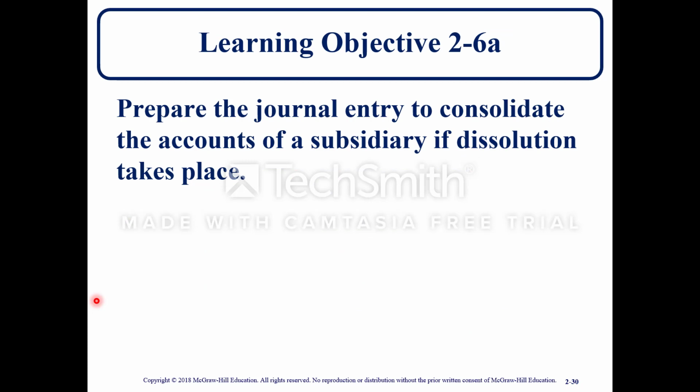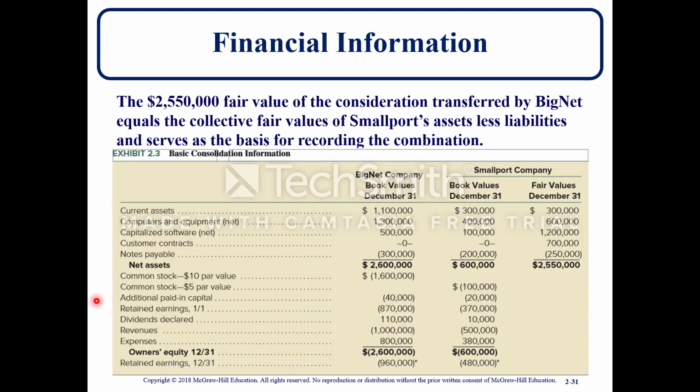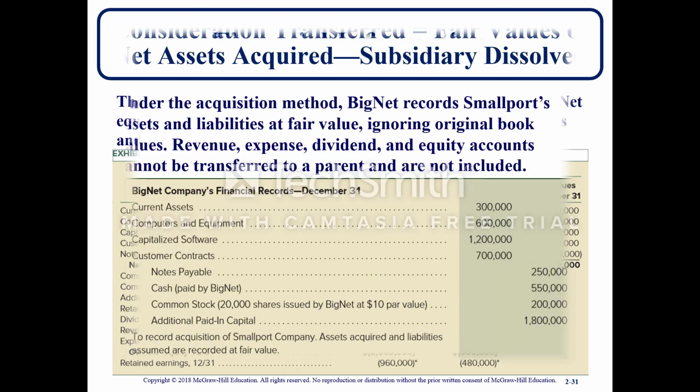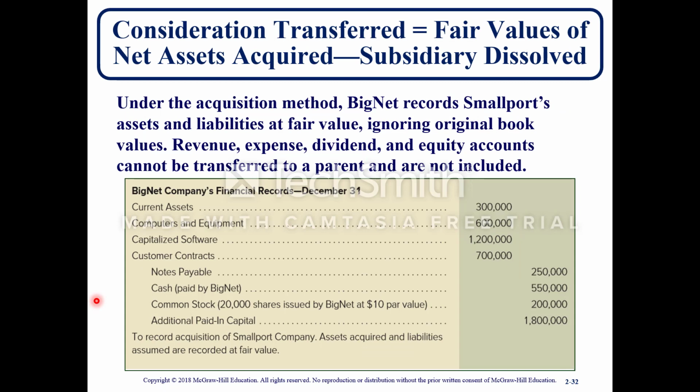So here, where they just discussed the journal entry, you're going to actually prepare one. Prepare the journal entry to consolidate the accounts of a subsidiary if dissolution takes place. I brought the financial information in again, so you'll be able to view the information that you're going to need to make this journal entry. And so the journal entry is as follows.